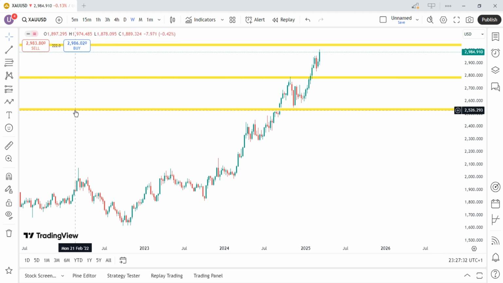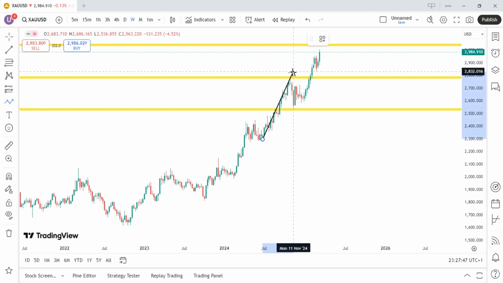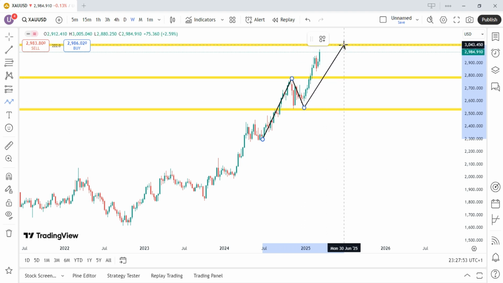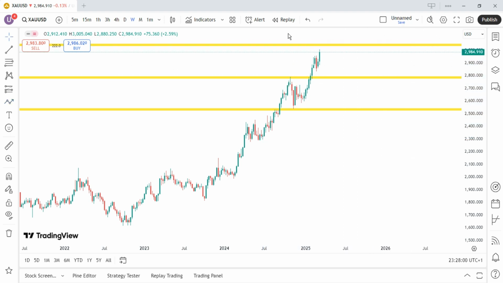So on a weekly time frame, gold is equally bullish, creating higher high, higher low, and we are pushing up to create another higher high at this weekly resistance level. You can see it here. This is our higher high, another higher low, and we are going to create another higher high before we come down for a higher low. So monthly is bullish, weekly is bullish.